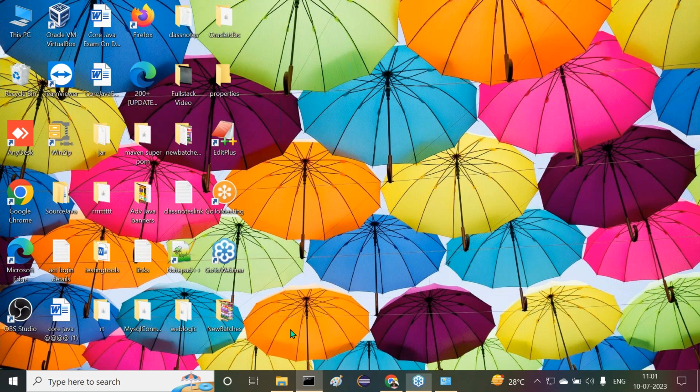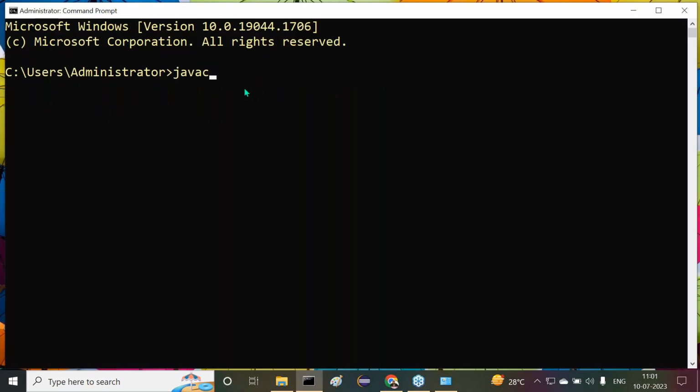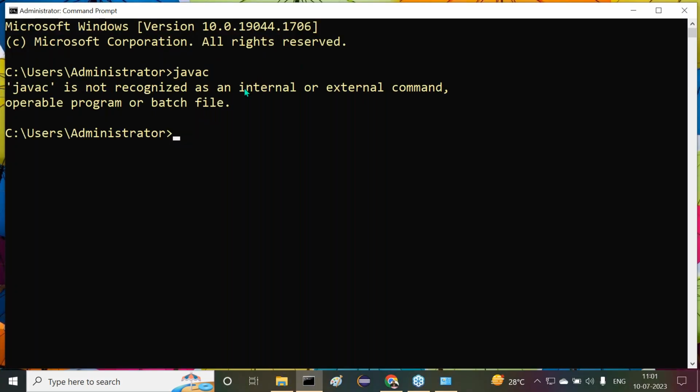Software I downloaded here. Open command prompt. In the command prompt, directly use javac. What are we getting, sir? Unrecognized command. Unrecognized command in the sense Java software is not available in my system. Totally it was deleted. Leave this one.